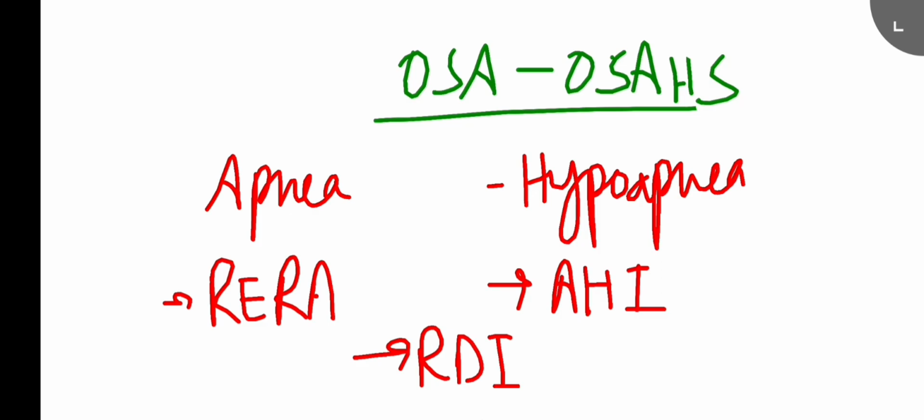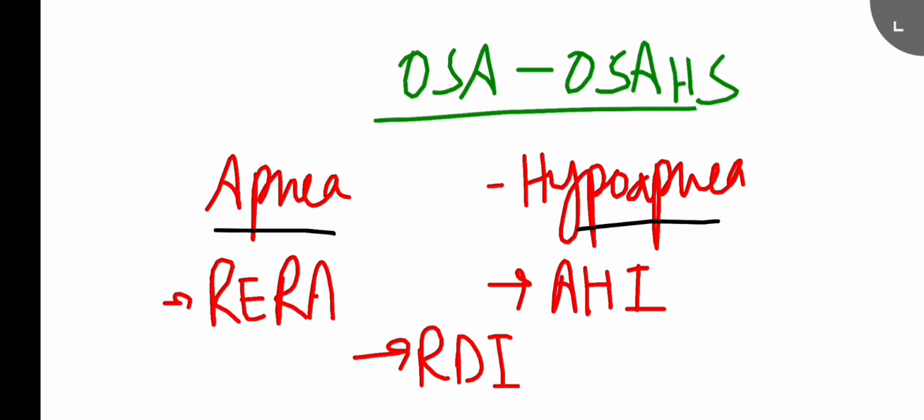The first one is the apnea. What is apnea? So apnea is complete cessation of airflow. What is hypopnea? It is diminished airflow that is associated with at least 3 to 4% oxygen desaturation. So these are the two things. Now all these respiratory events must last at least 10 seconds to be counted. So this one episode of apnea or hypopnea should last for like 10 seconds.